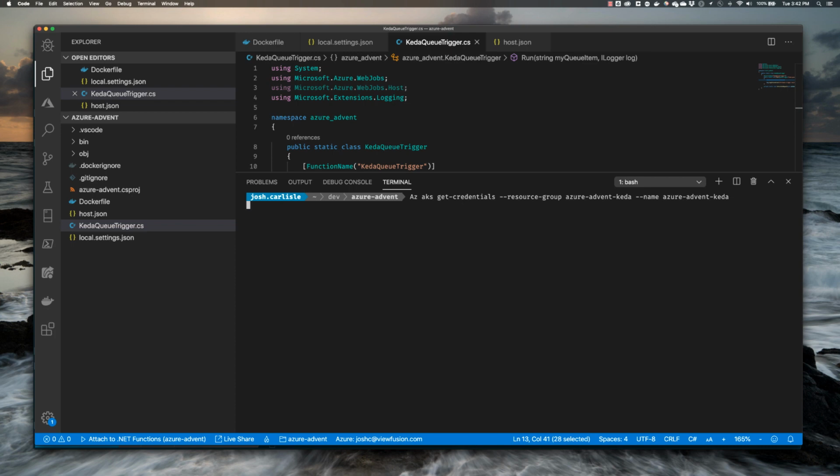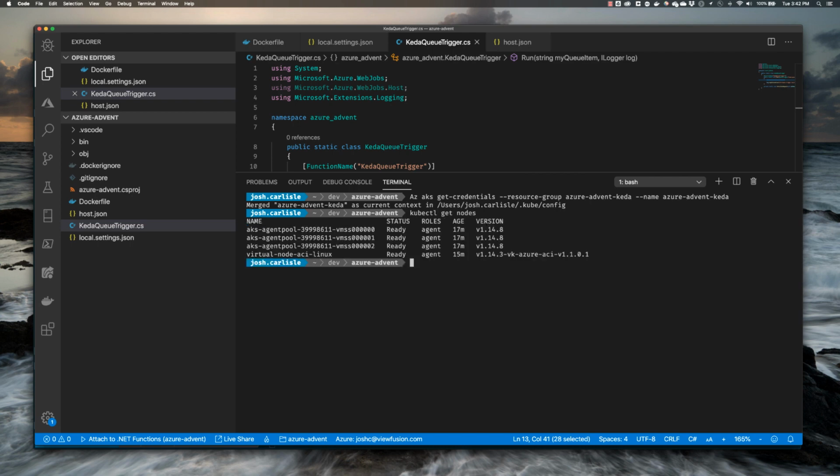So this will make sure that when we execute kubectl commands, they will be executed against our new AKS cluster. So let's go ahead and run a command to test this. And perfect. We really don't have anything going on. This is what I expected to see. So the next thing we want to do is install KEDA on our cluster. And we can do that through the Azure Functions CLI.